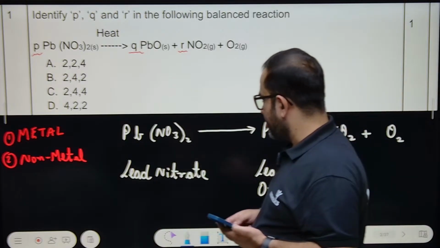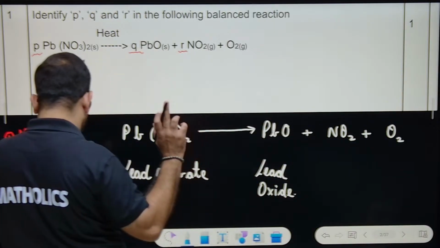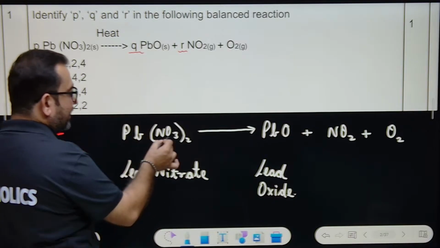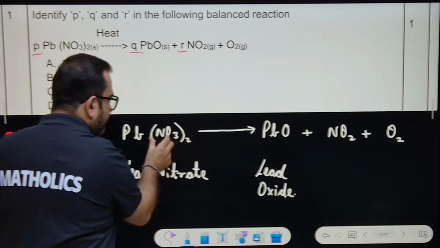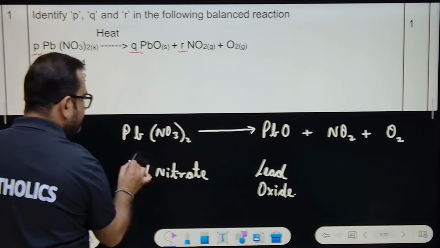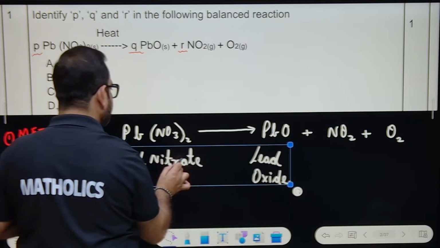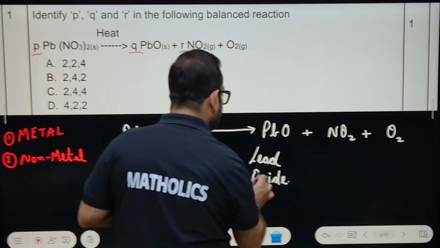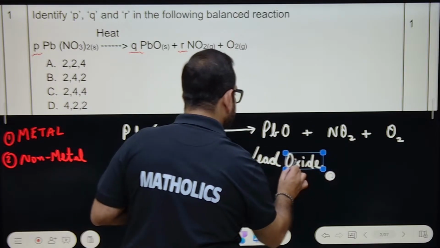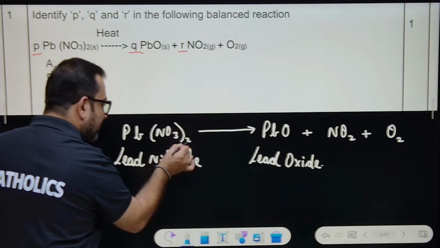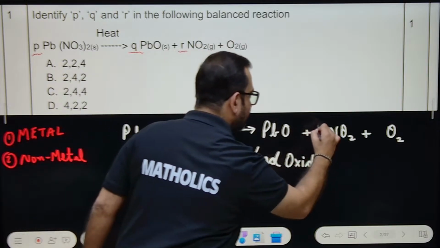Okay, let's move forward. So this is lead. Obviously, nitrogen is the non-metal. Here, the number of nitrogen atoms is two. Can you see this properly? Yes, sir. So what to do? To balance, because the nitrogen atoms are two and here it is only one, I'll write two.